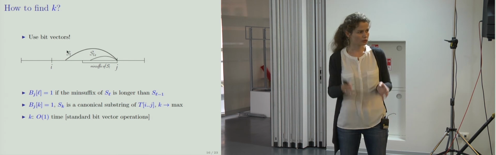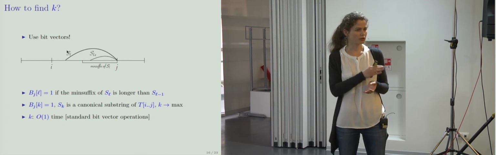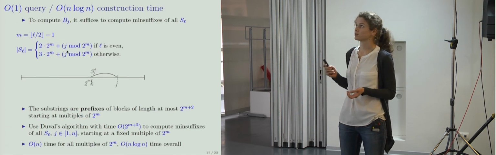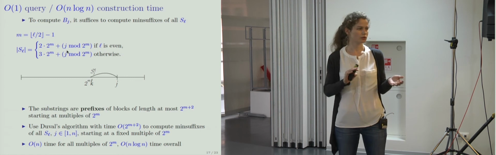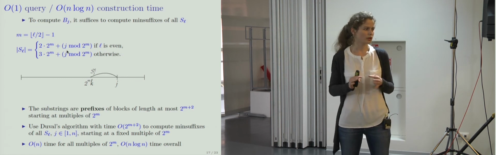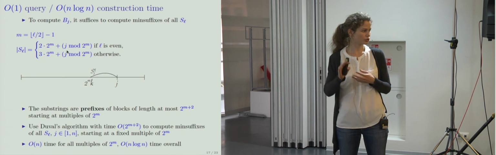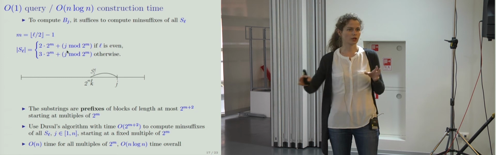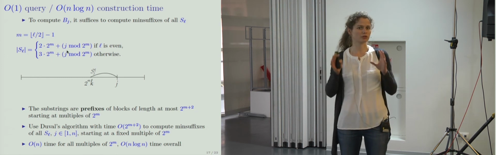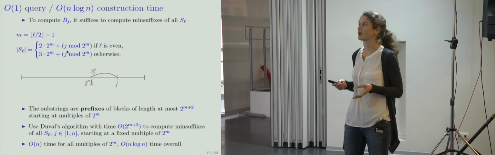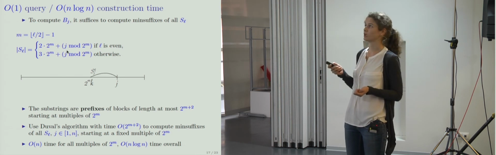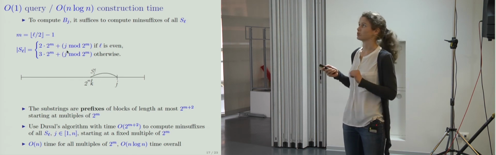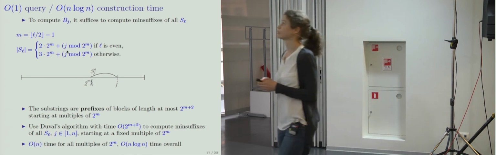So now we have constant query time, but we want to get this n log n construction time. To get the n log n construction time, I haven't mentioned any particular choice of canonical substring, and actually this constant query time works for any choice of canonical substring. But to get nice construction time, you need a particular choice of canonical substrings. And here we get this ugly formula. But actually, it's very simple if you understand where it comes from.